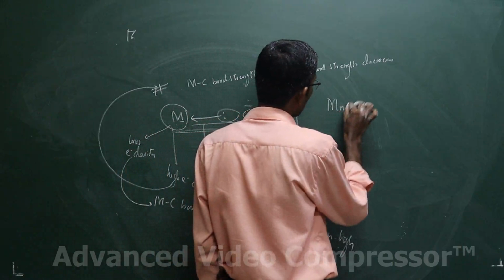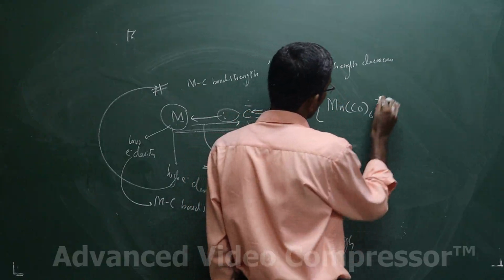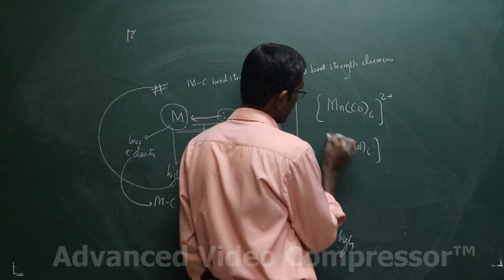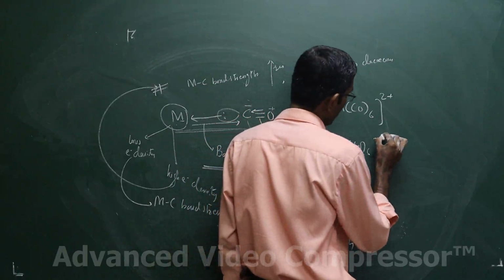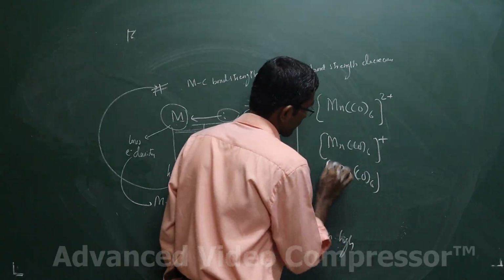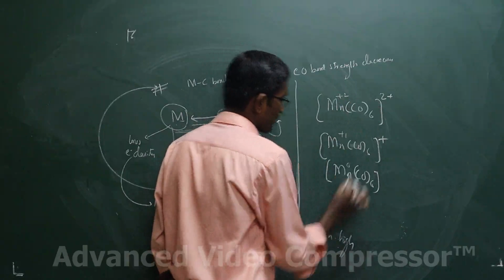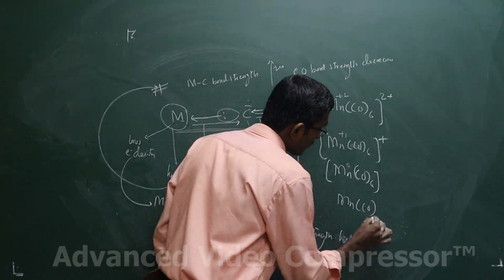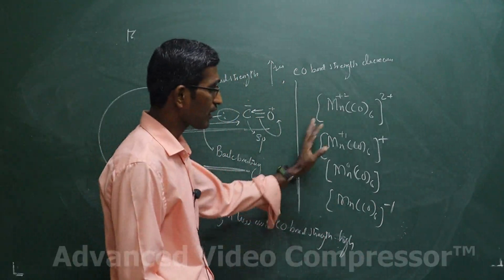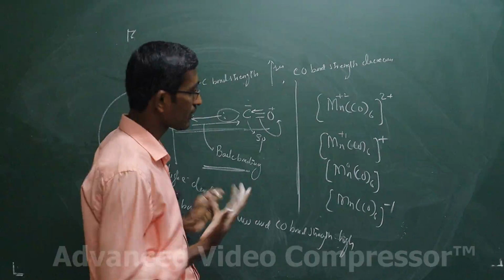For instance, I am taking Mn(CO)6 with a plus charge, as a representative example. The next one is the neutral Mn(CO)6, with zero oxidation state, then plus 1 oxidation state, plus 2 oxidation state, and Mn(CO)6 with a minus charge. You can take the central metal ion and change it, it doesn't matter. We will take some examples when we discuss the question and answer session.